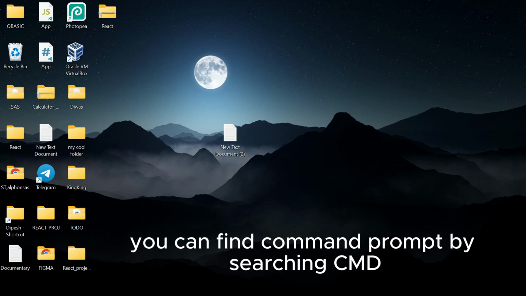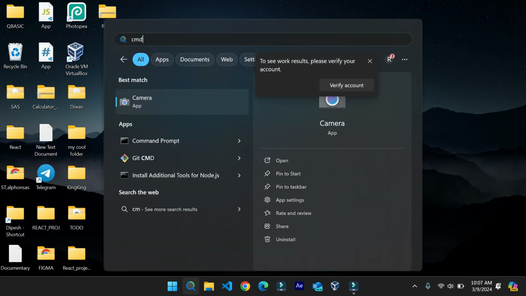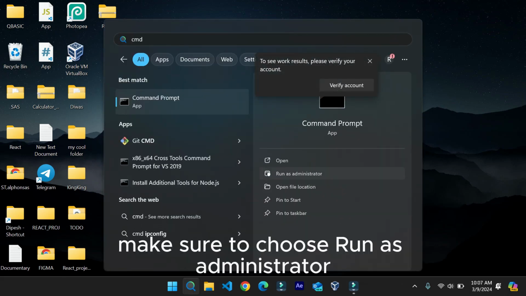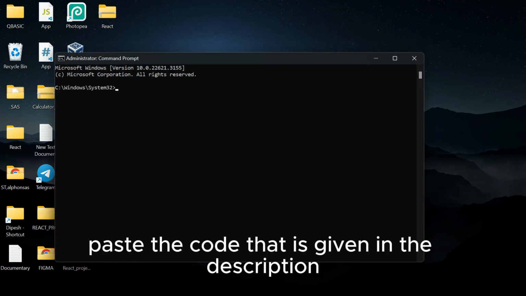You can find command prompt by searching CMD in the search bar. Make sure to choose Run as Administrator. Paste the code that is given in the description.